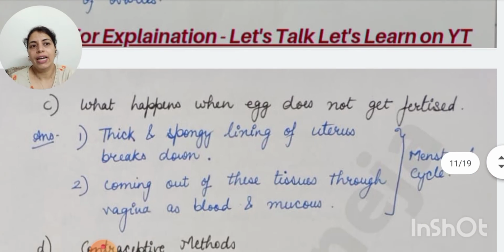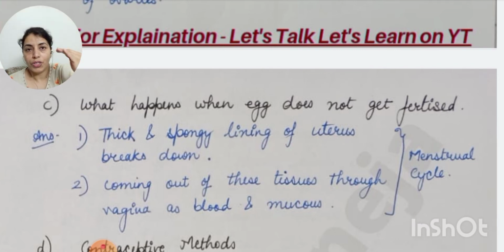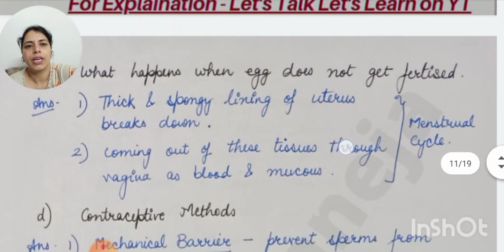What happens when egg doesn't get fertilized? This question is from the female reproductive system. So thick and spongy lining of the uterus which it prepares every month in the anticipation that fertilization will take place and the embryo will develop in the uterus. तो uterus ऐसा सोच करके अपनी lining को thick और spongy कर लेता है, बहुत सारे tissues with the blood vessels वहाँ इकट्ठे हो जाते हैं. But in case the egg doesn't get fertilized, the thick and spongy lining of uterus breaks down. These tissues come out through vagina as blood and mucus. So this is known as menstrual cycle.